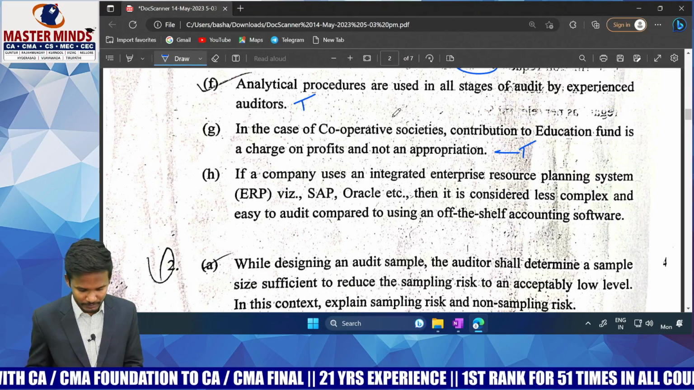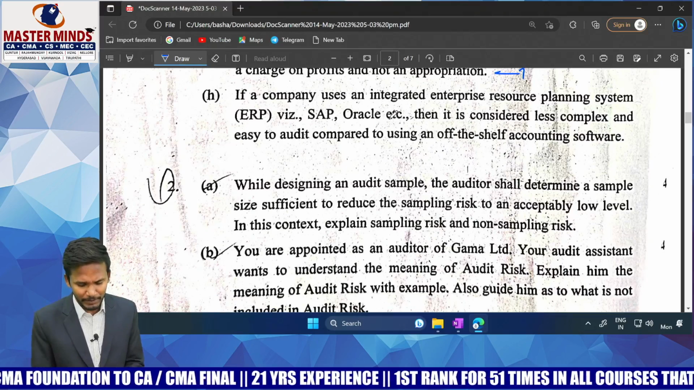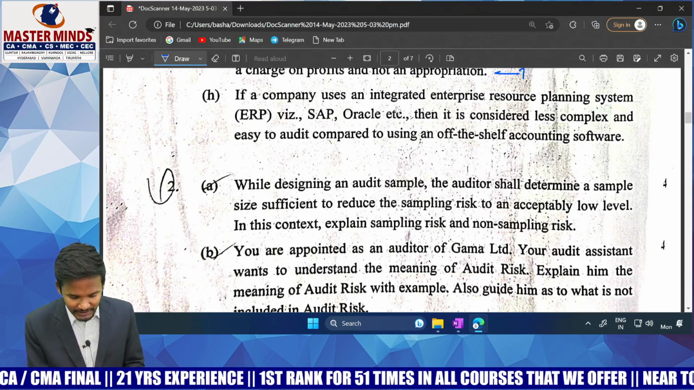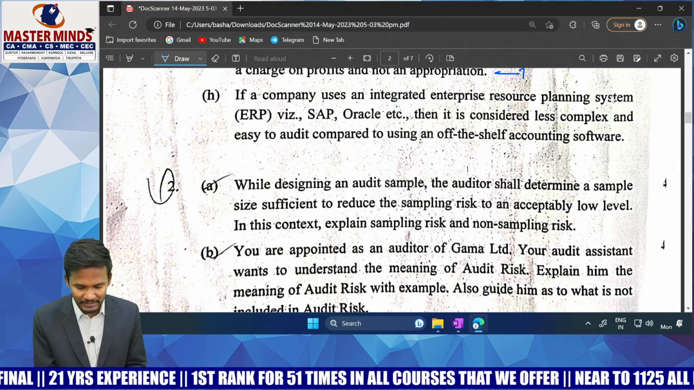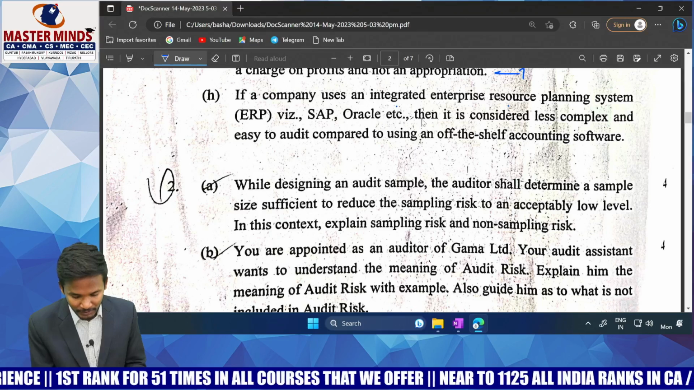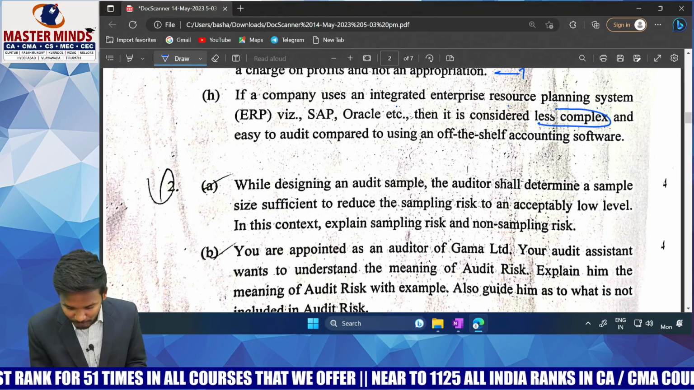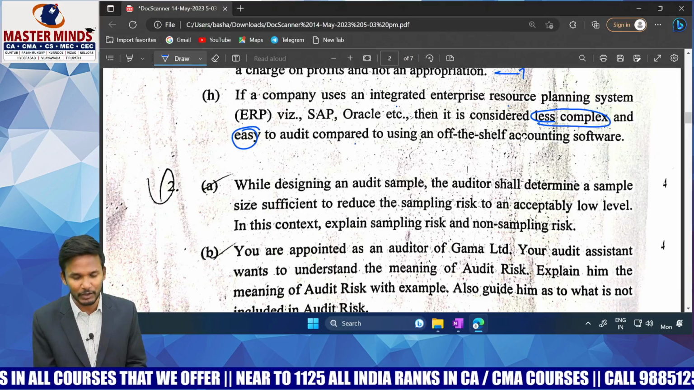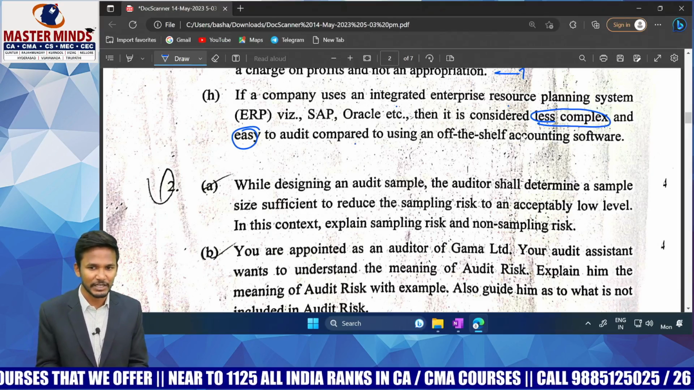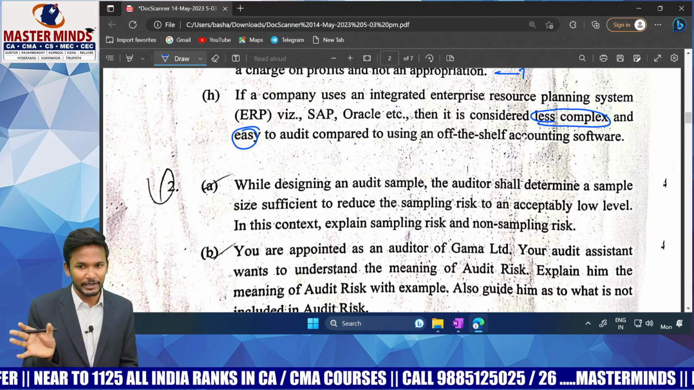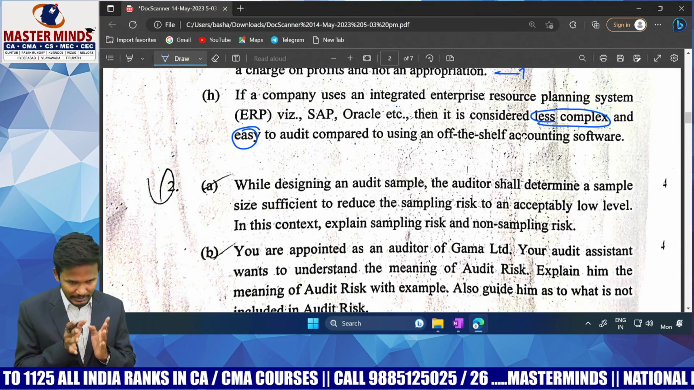Okay. Next one. If a company uses an integrated enterprise resource planning system, that is ERP, it may be SAP, Oracle, etc., then it is considered less complex and easy to audit compared to using an off-the-shelf accounting software. What he has done now is replace the words, he interchanged the places. Let's understand what they have done actually, sir.